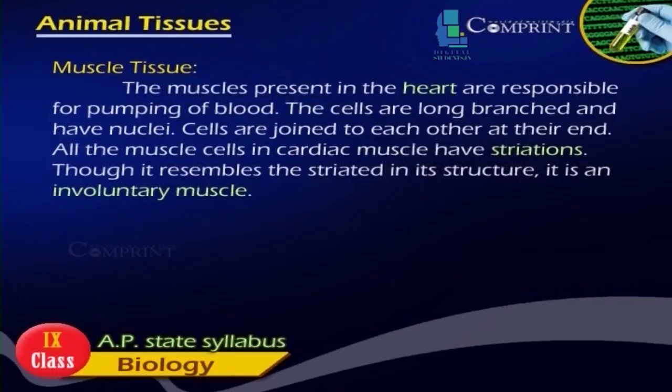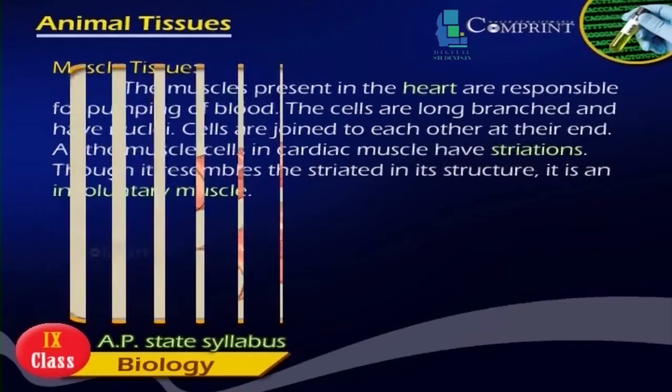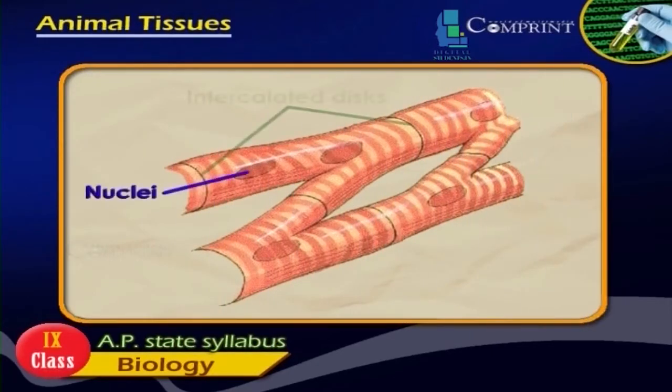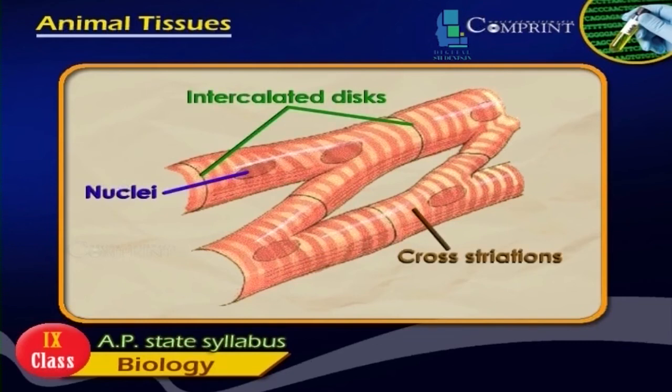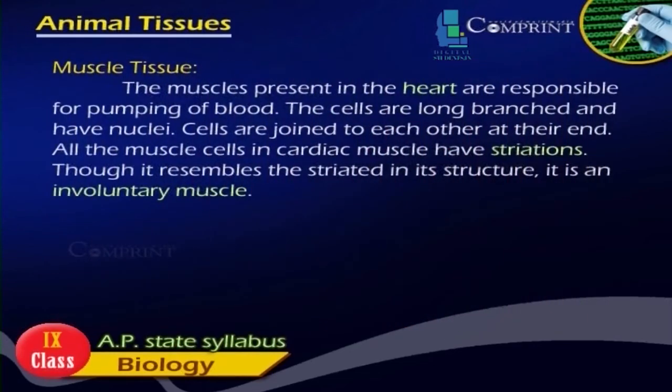The muscles present in the heart are responsible for pumping of blood. The cells are long, branched and have nuclei. Cells are joined to each other at their ends. All the muscle cells in cardiac muscle have striations. Though it resembles the striated muscle in its structure, it is an involuntary muscle.